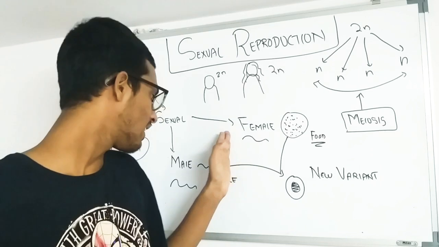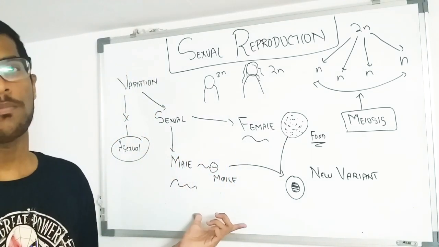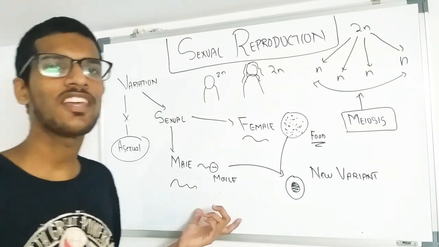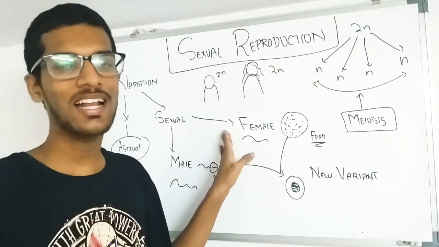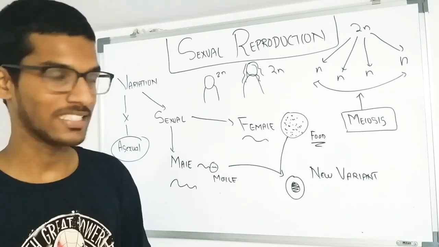The male has a male gamete, the sperm, and the female has a female gamete, which is the egg, also known as the ovum.